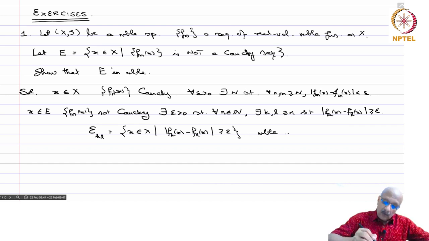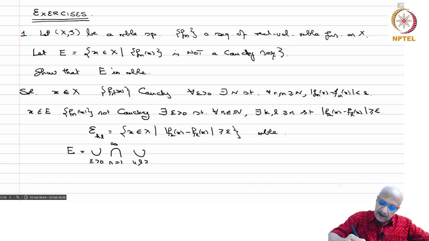Now what is E? E is nothing but the union over all epsilon greater than 0, because there exists an epsilon such that for every n, n equals 1 to infinity, the union over k, l greater or equal to n of E_kl. Of course, this can be written as the union over r greater than 0, r rational, of the intersection n equals 1 to infinity of the union over k, l greater or equal to n